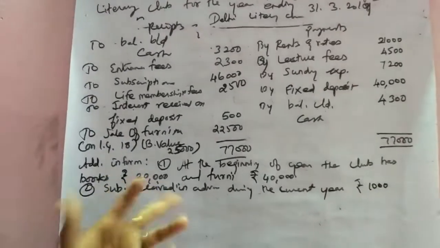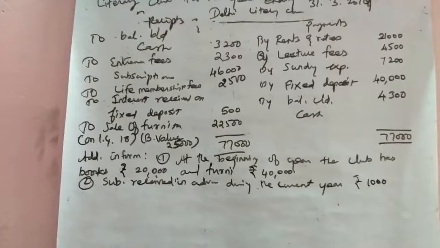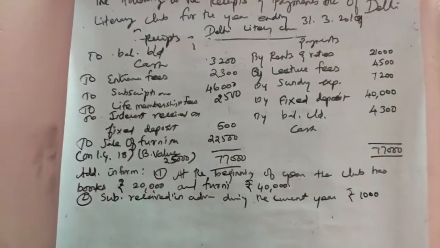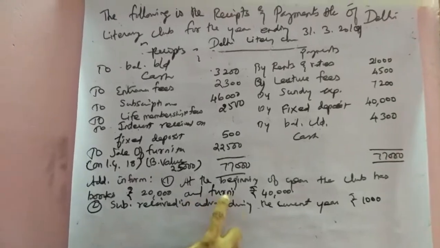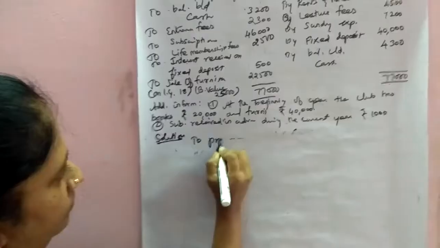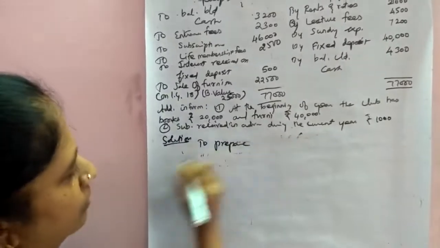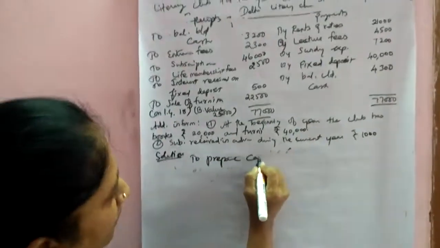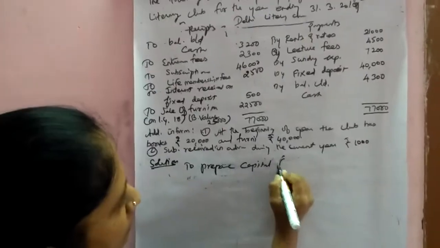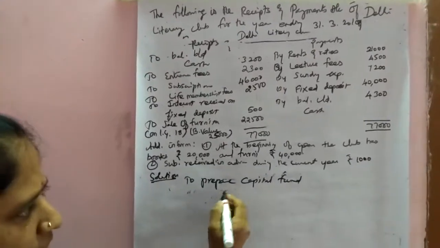So, before going to the final accounts, that is the income and expenditure account and balance sheet, first we have to prepare the opening balance of capital fund. So in the solution, first we have to prepare the capital fund.